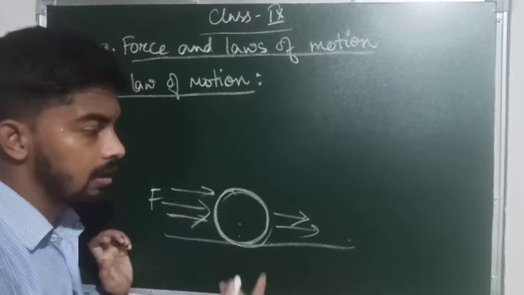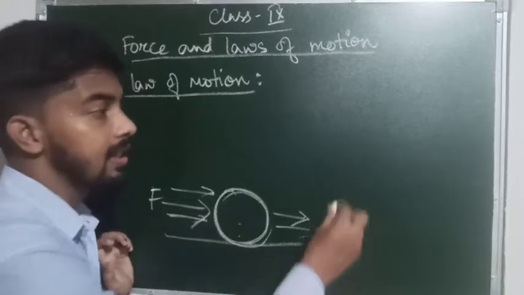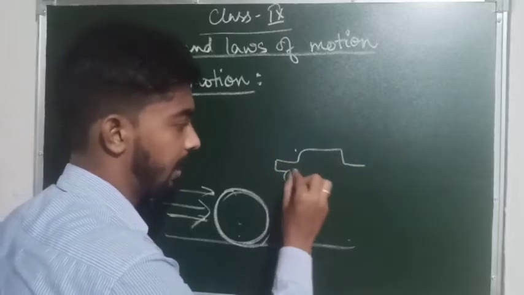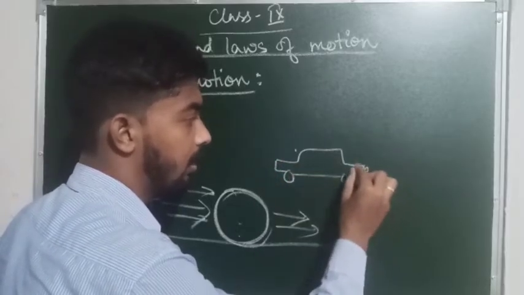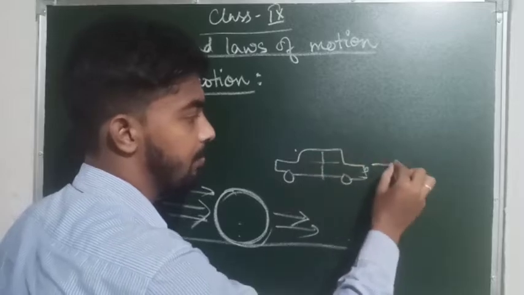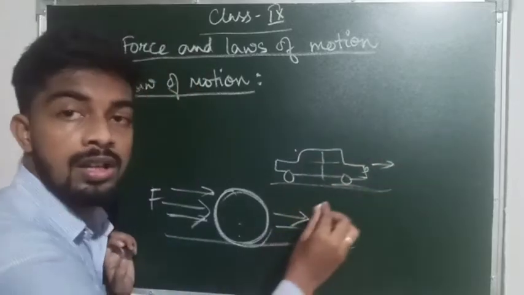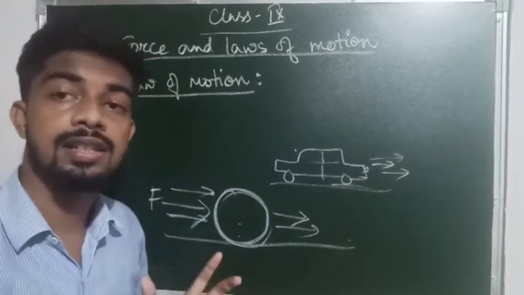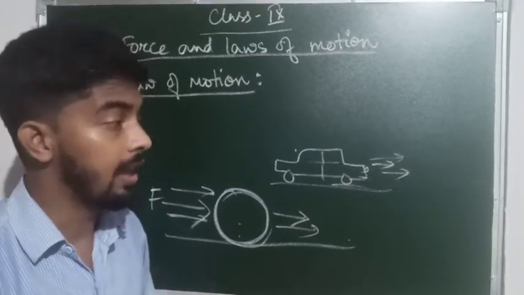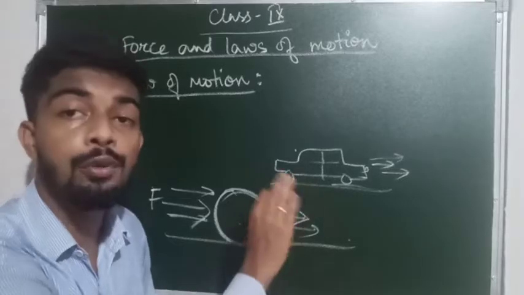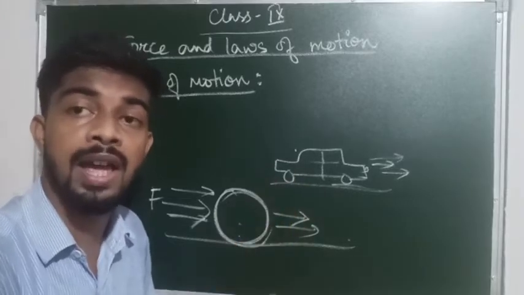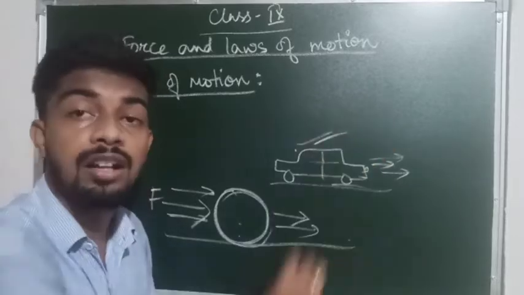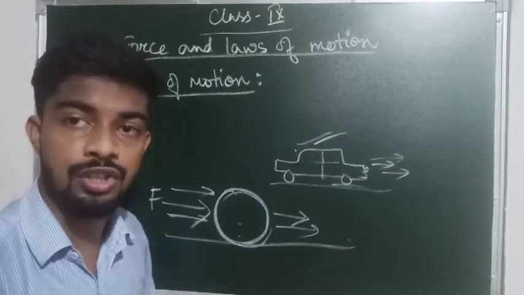Secondly, this law can also be stated as: if an object is in motion, for example a car is going in some particular direction, the car is moving. The car always wants to stay in that motion until and unless the brakes are applied and the car stops. That means if we want to stop the car, we have to put some extra effort or extra energy, and in this case that comes in the form of brakes or friction.